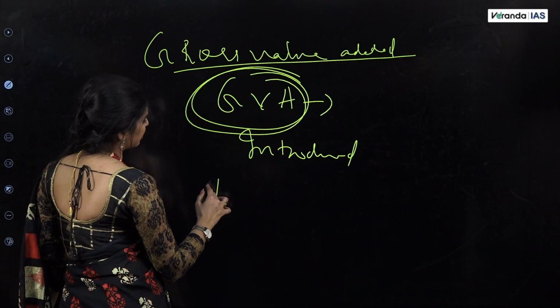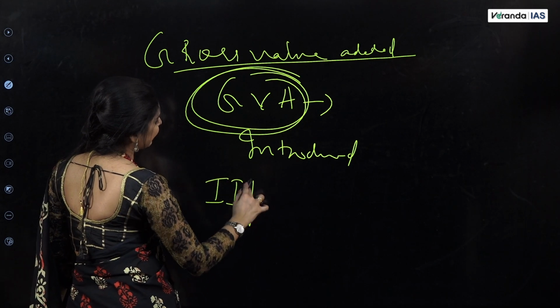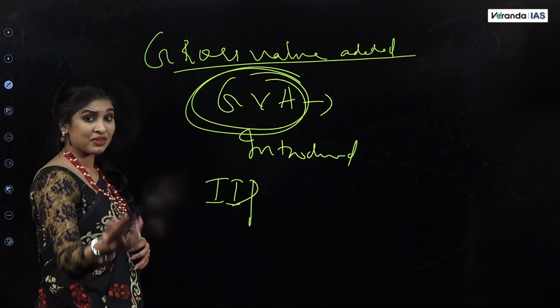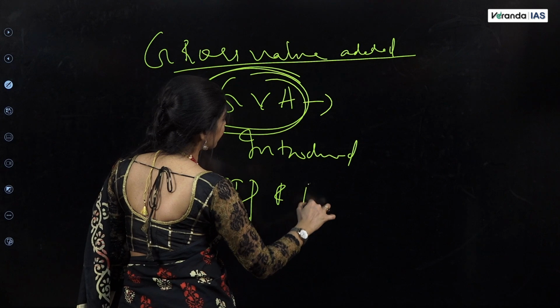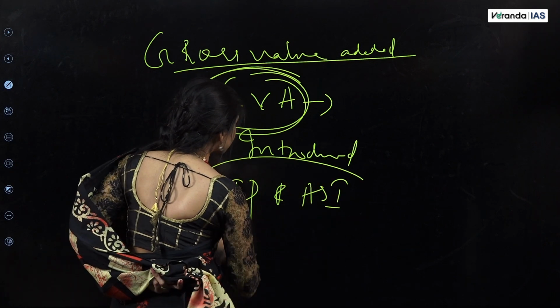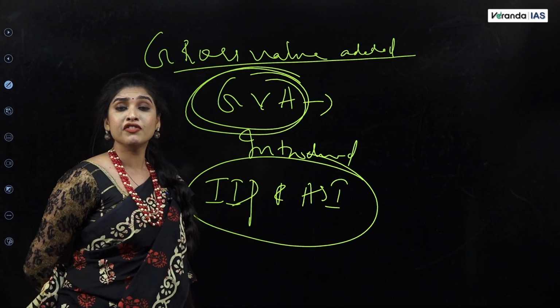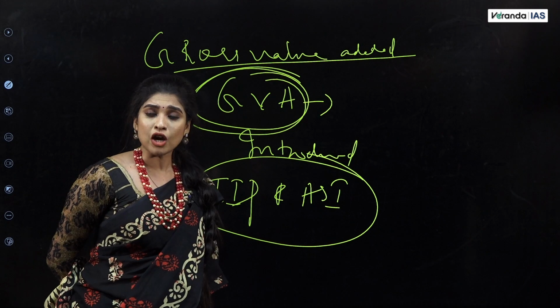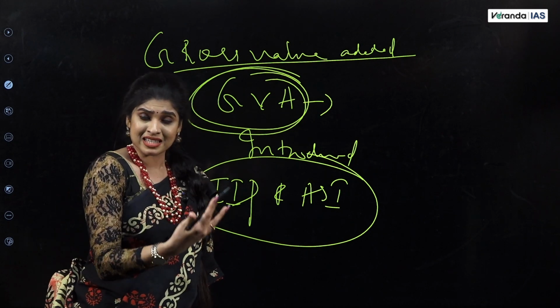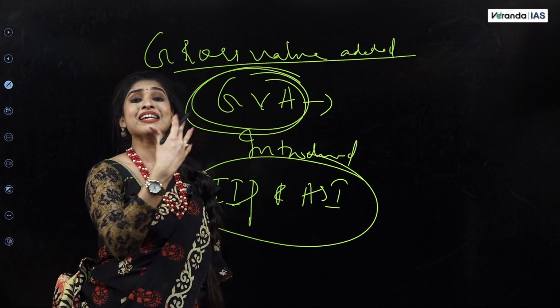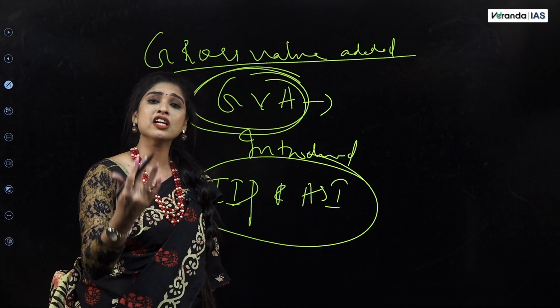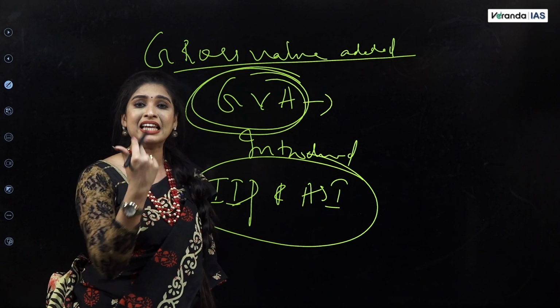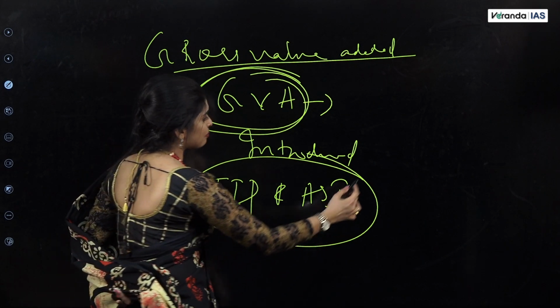Previously, data was based on the IIP, that is the Index of Industrial Production, and the Annual Survey of Industry. Based on this solely we used to calculate the data. But now, for a very structured and systematic calculation, the government came up with the incorporation of MCA into the calculation of GDP. So you have to keep that in mind.